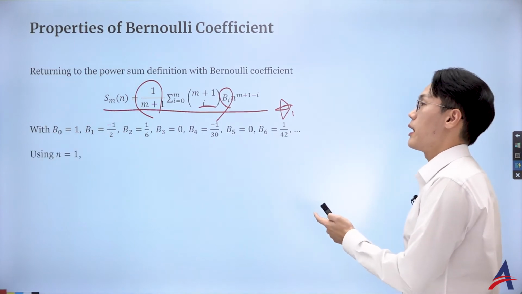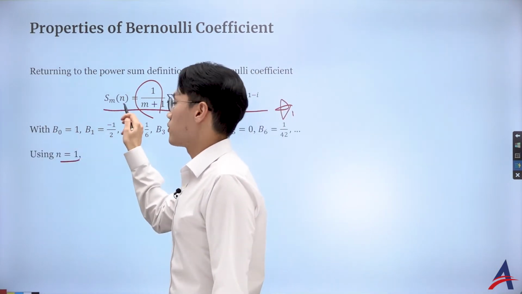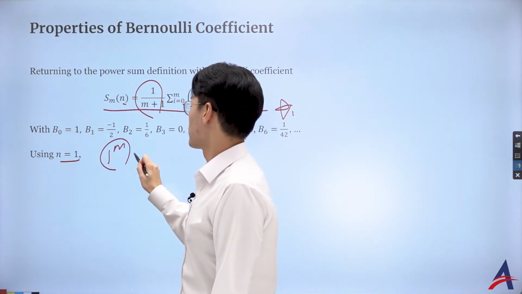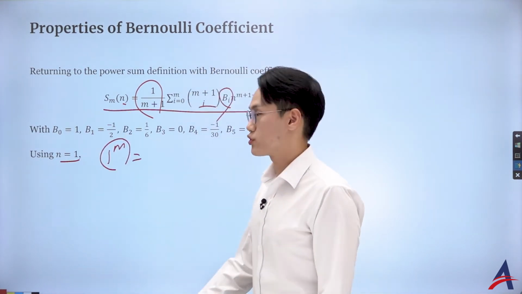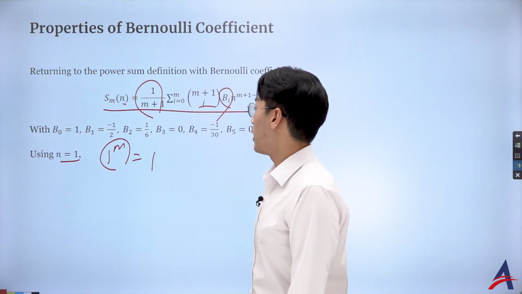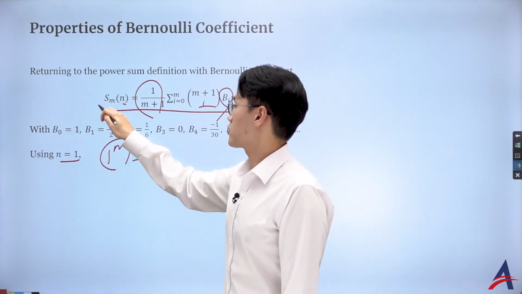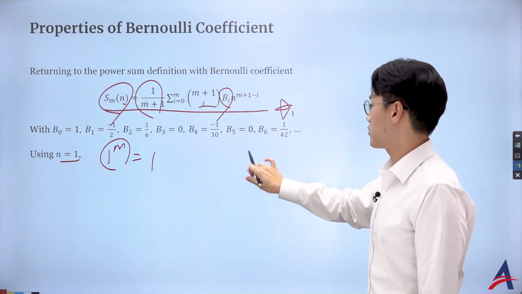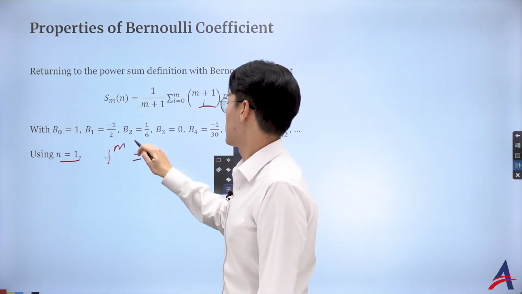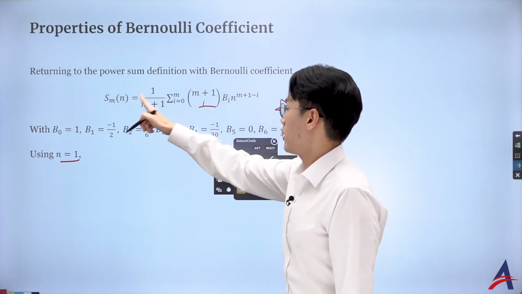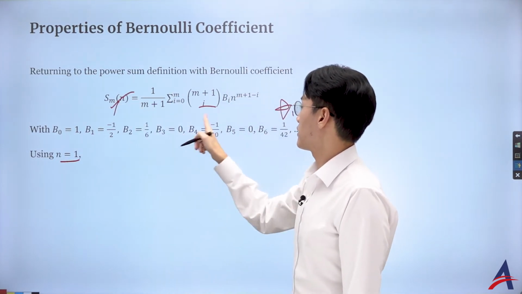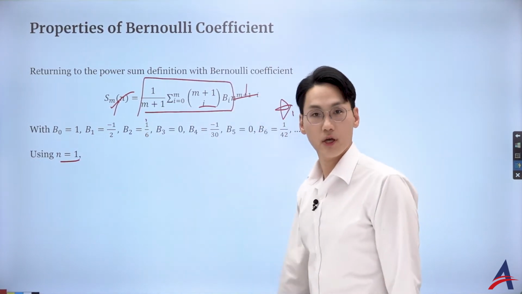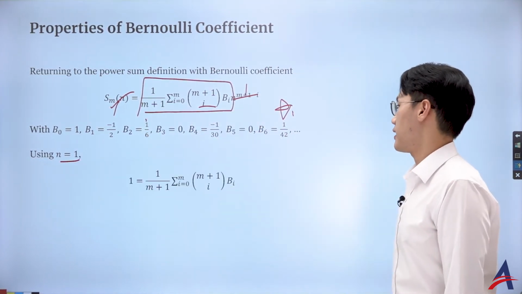Now with these Bernoulli numbers, that is great. But if I let n equal to 1, what this means is that I'm adding 1 to the power of m, which simply becomes 1. So the left-hand side, if you let n equal to 1, will be simply 1. But on the right-hand side, if you put n equal to 1, that will be 1 from what we just said, so I'm only having this summation here.